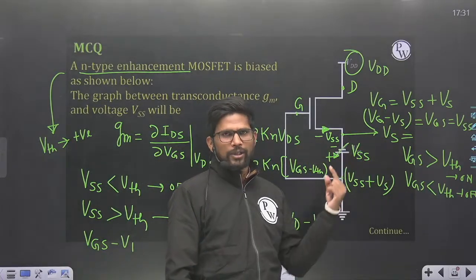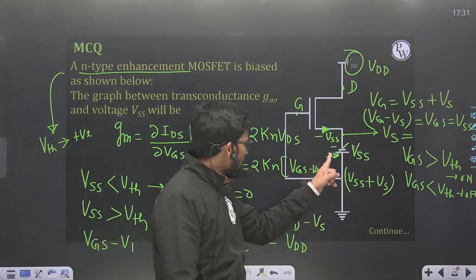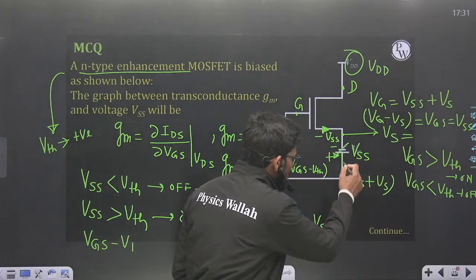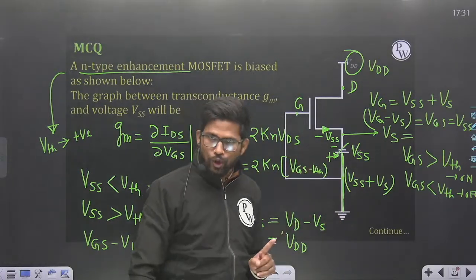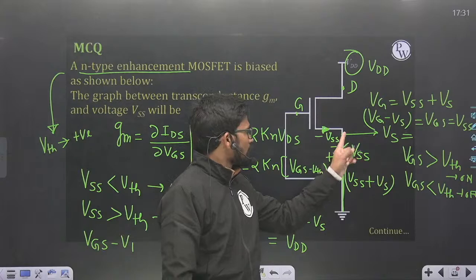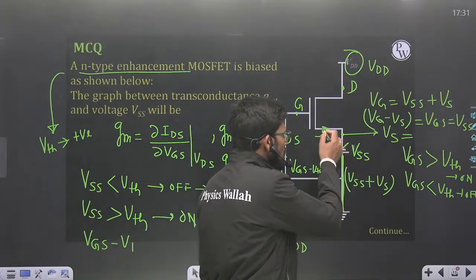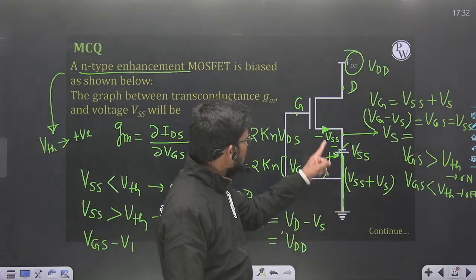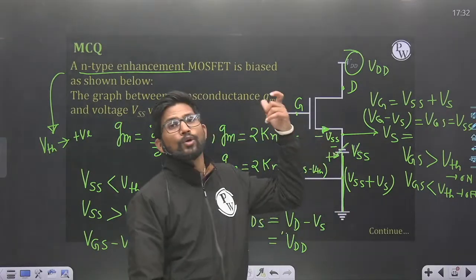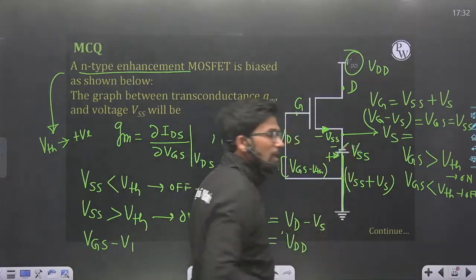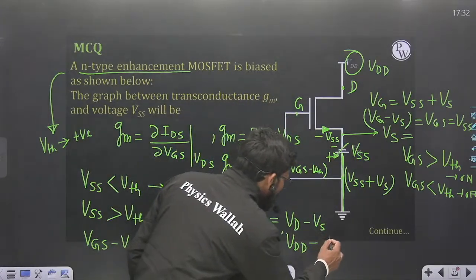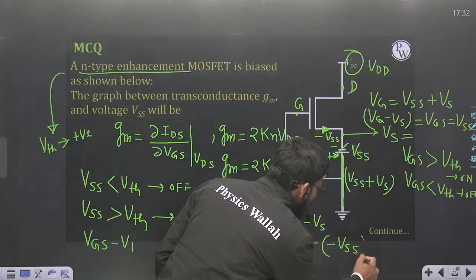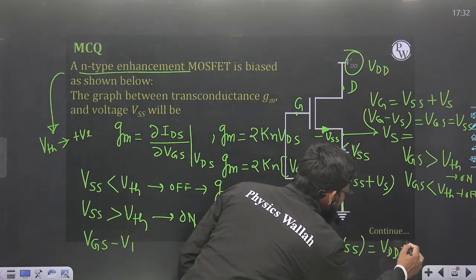Plus to minus potential difference is VSS volt. And you can clearly say that the plus node of the battery is connected to ground. So plus node is at 0 potential. So minus node means this node will be at minus VSS potential, so that the potential difference is 0 minus VSS, equal to plus VSS. So VS is nothing but minus VSS. So I can put the value of VS as minus VSS. So it will come out to be VDD plus VSS.